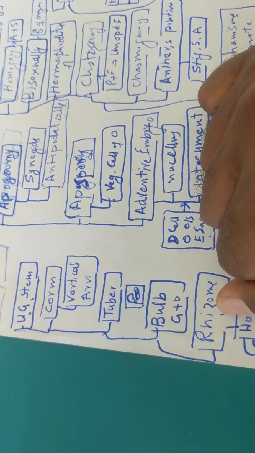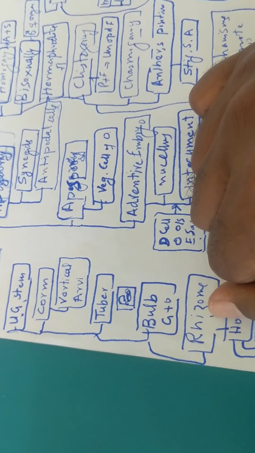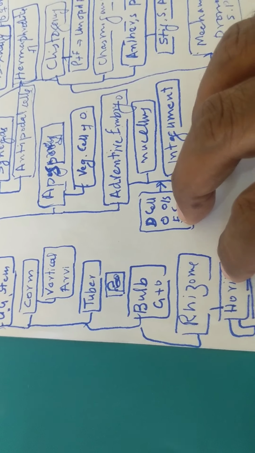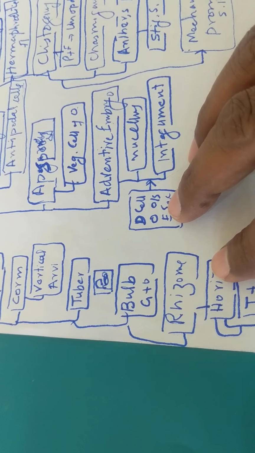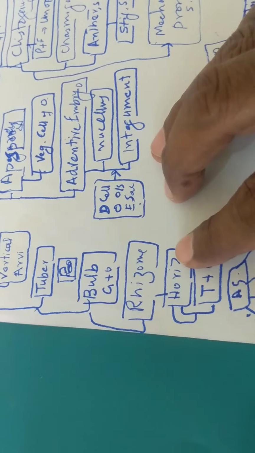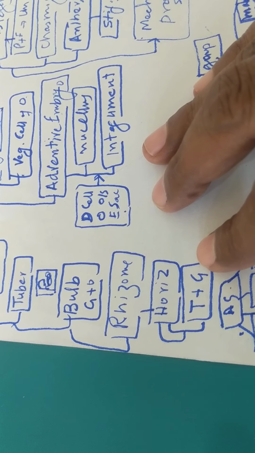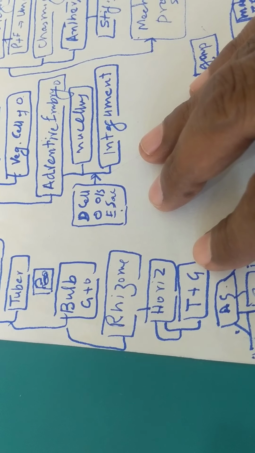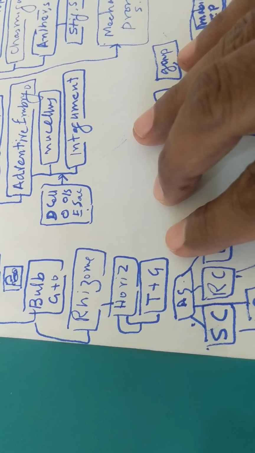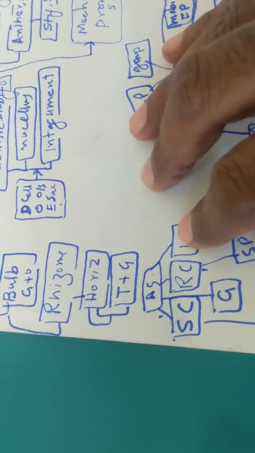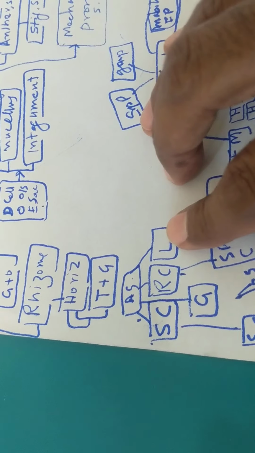This is the vertical underground stem. The example is arvi. Then next is tuber, example potato, and next is bulb. Examples are garlic and onion, and next is rhizome, which is a horizontal underground stem, and the examples are turmeric and ginger.